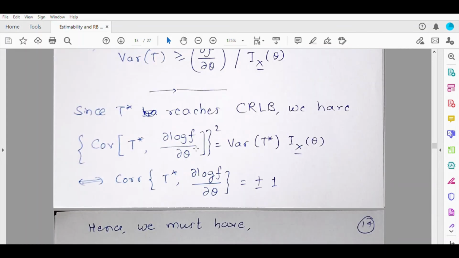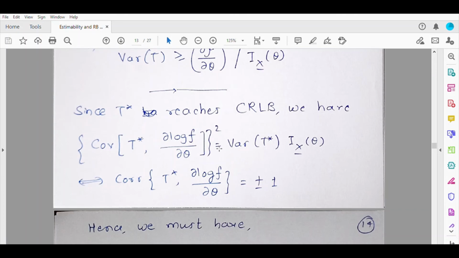But when this happens, do you remember the variance covariance inequality properly? When do you get the equality from that inequality? Under which condition does it hold? It holds if and only if the correlation between these two variables is either +1 or -1.